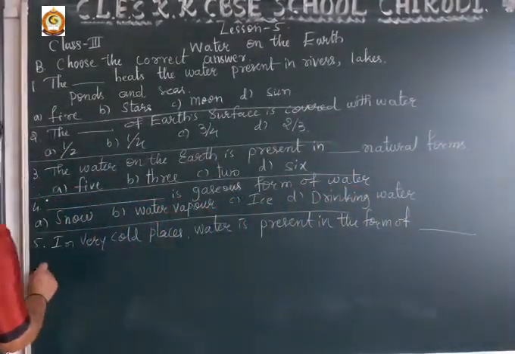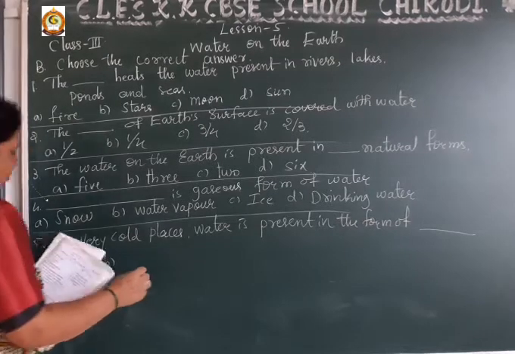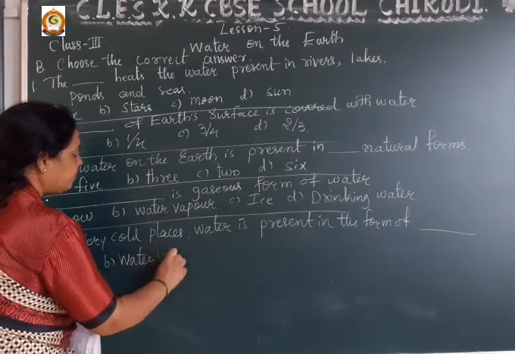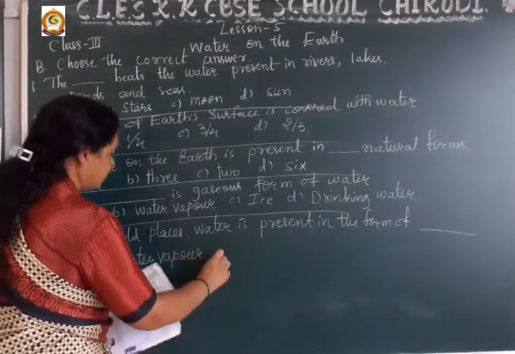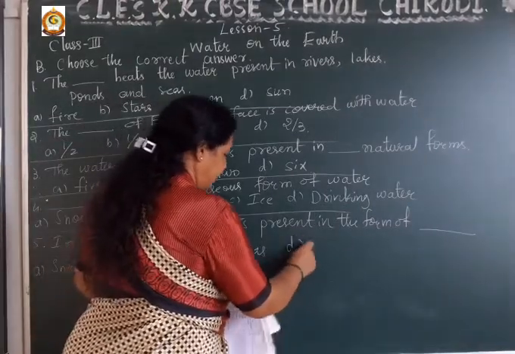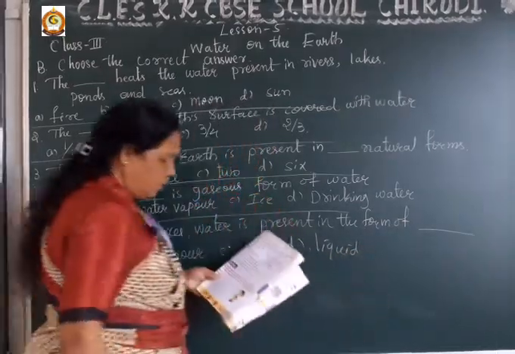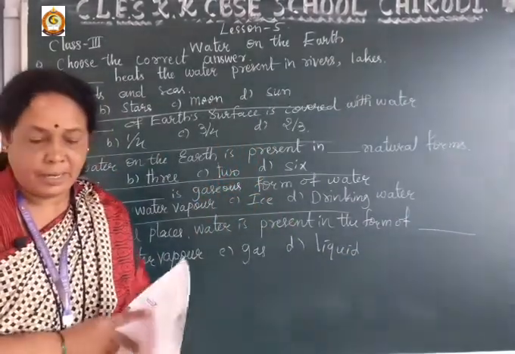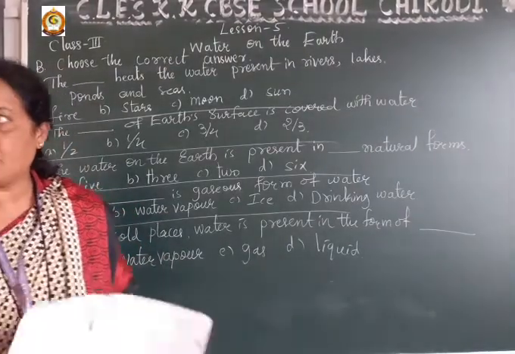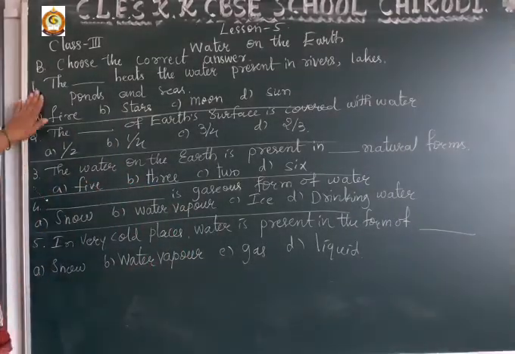So again options are snow, second option water vapor, C option gas, and D option liquid. Yes dear student, open page number 268 and 269. Okay dear students, now I will give the answer.